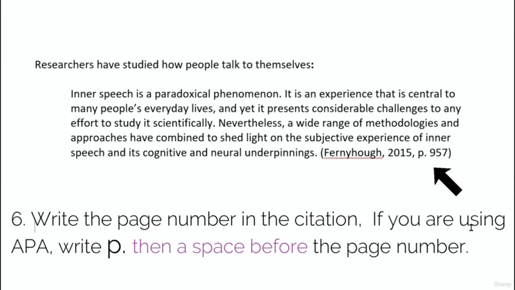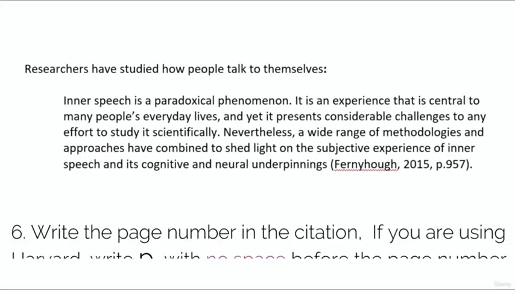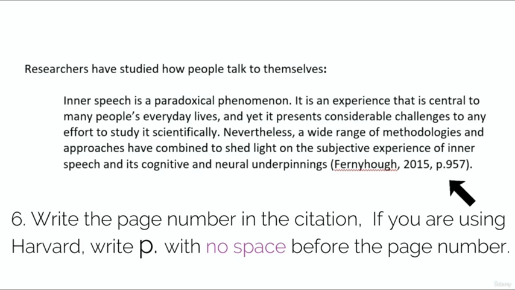If you are using the APA style of referencing, write P dot, then a space before the page number. Alternatively, if you are using the Harvard style of referencing, write P dot with no space before the page number. These are the 6 things that you need to do, which are far more complex than the rules of paraphrasing.